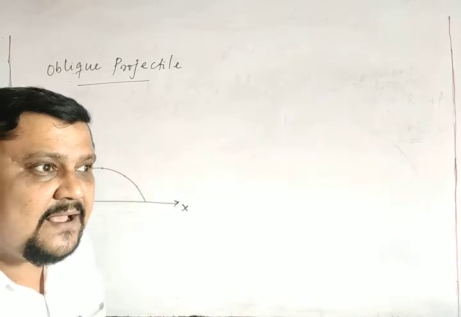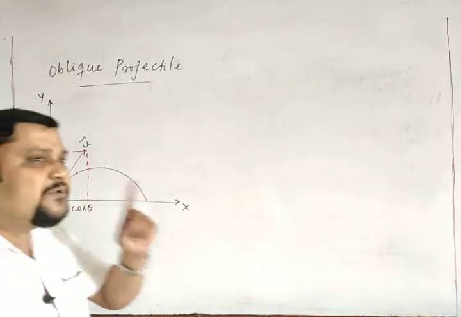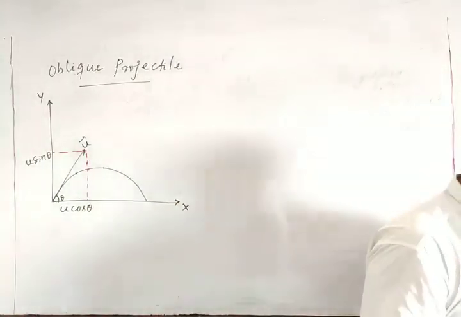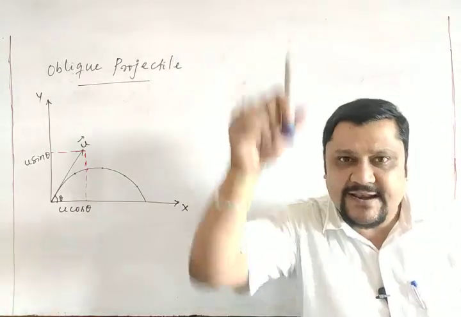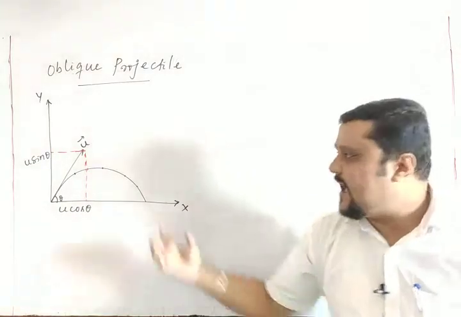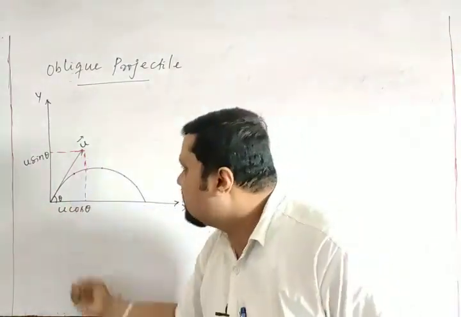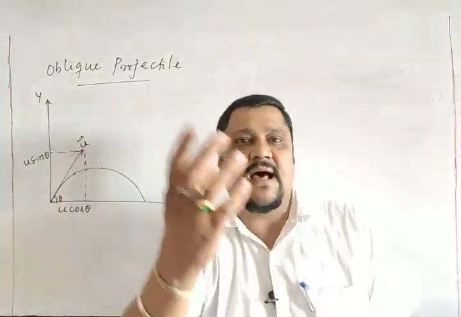Why? Because the body is projected, it is only influenced by the force of gravity, or simply gravity. Gravity acts vertically downward; it pulls everybody towards its center. Earth pulls everybody. So the vertical motion is influenced by gravity.